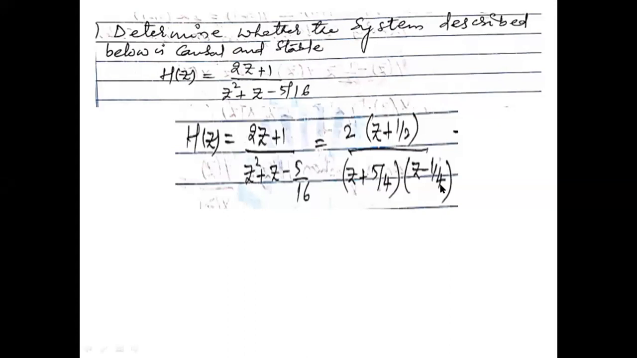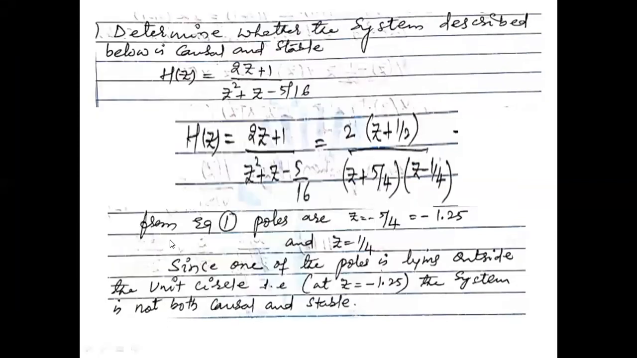So what are the poles? Anybody? Minus 5 by 4 and 1 by 4. Okay. So this is the way how we are writing it. From the above equation, the poles are z equals minus 5 by 4, which I will write simply as minus 1.25, and z equals 1 by 4. What does it indicate?